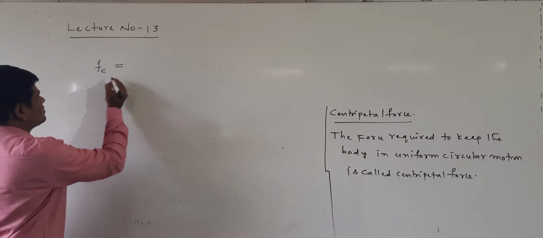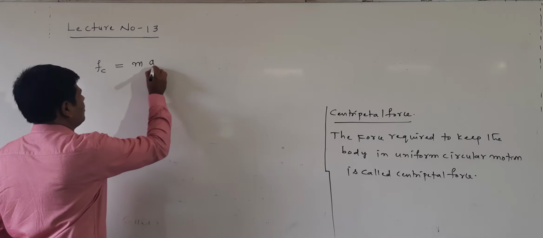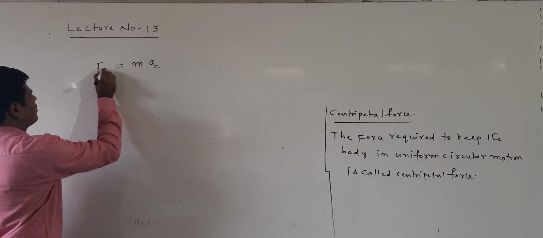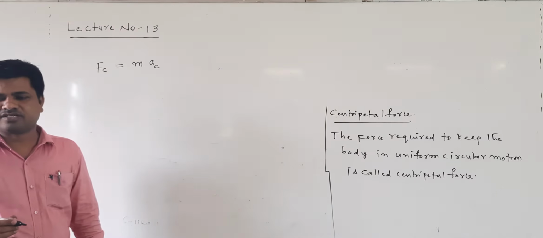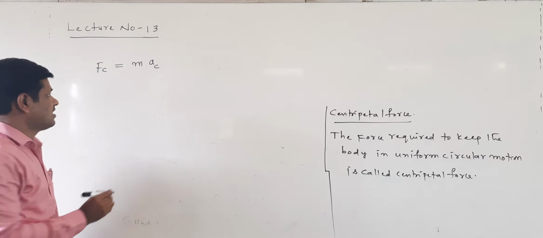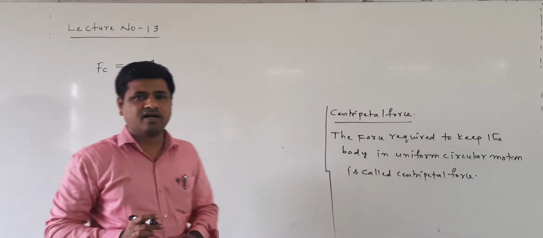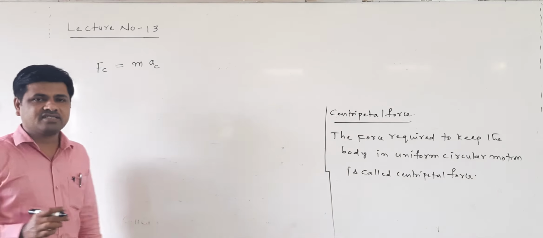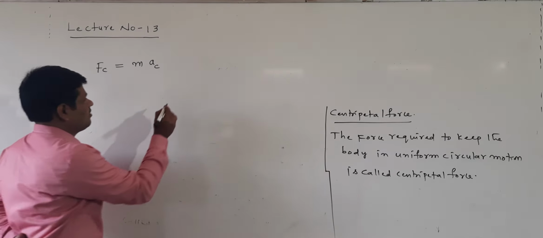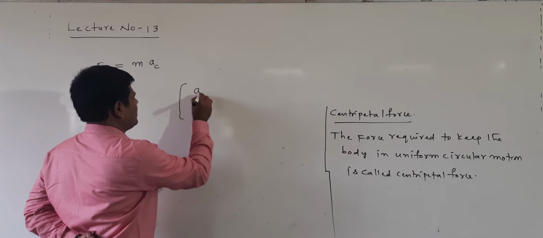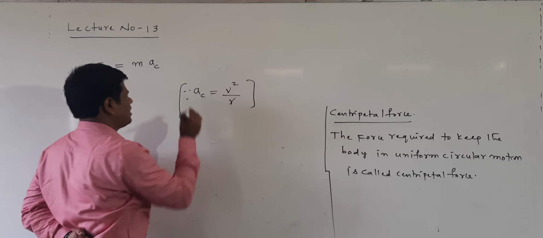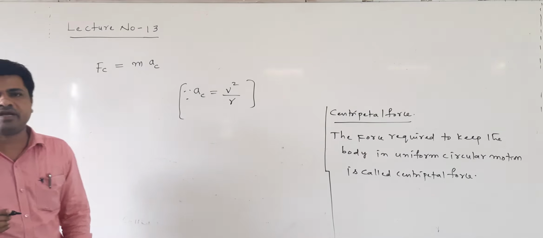Centripetal force means force is equal to mass into acceleration. Here this acceleration is called the centripetal acceleration. You already derived centripetal acceleration in the motion in a plane chapter. That is ac is equal to v square by r. I am taking this formula from the motion in a plane chapter.